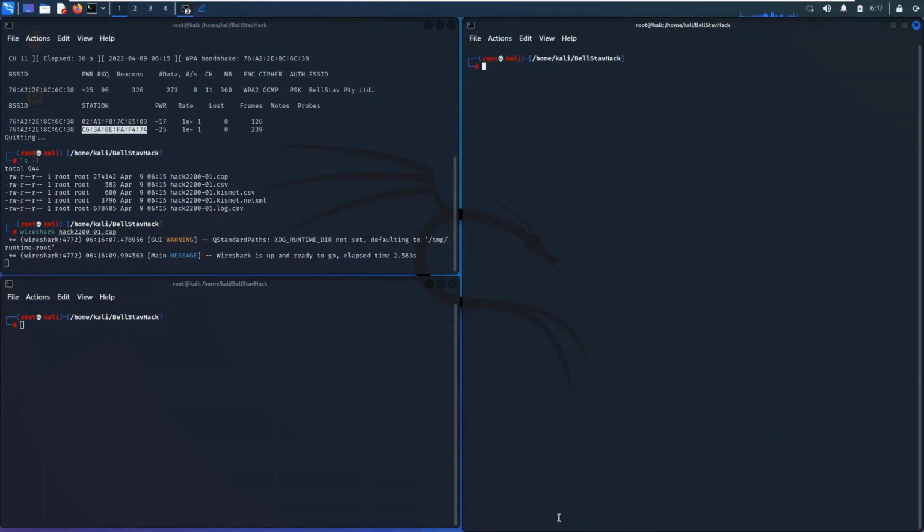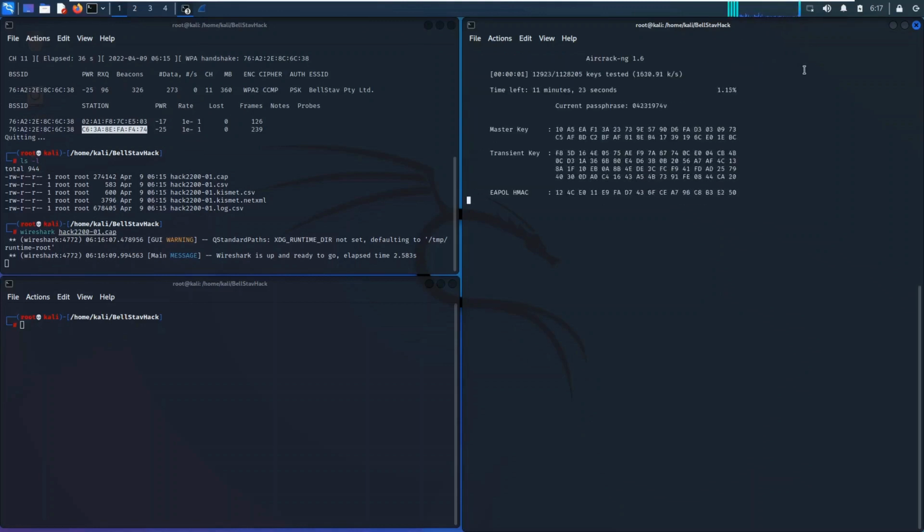So we'll be using the last command, which is Aircrack, in order to crack this. All this is doing is just cracking this pcap file, and we downloaded a LinkedIn password list. So we're going to be brute forcing this attack. I'm just going to allow this to run, and it's going to continue running until we are able to get the key.